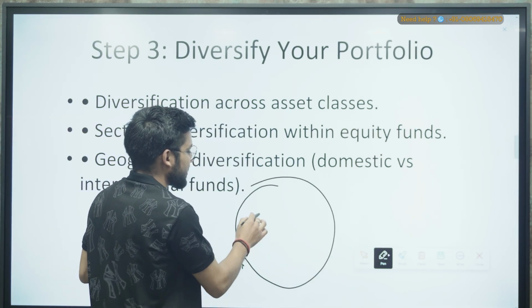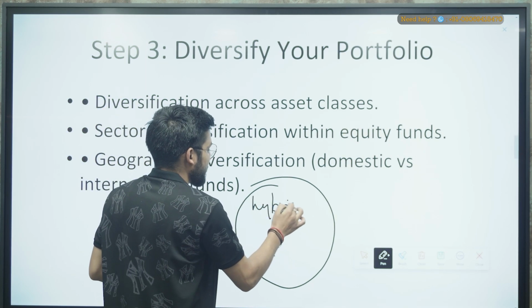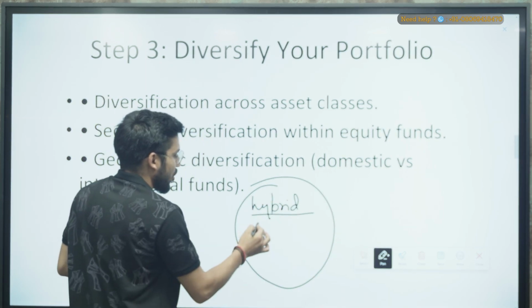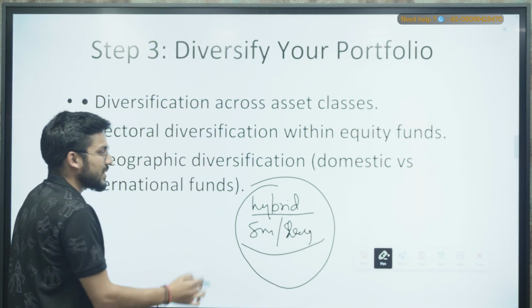Okay, so for example, this is your portfolio, right? And you must be doing your investment with hybrid funds, or you can say small caps, or large caps also, right? So there is so much diversification.